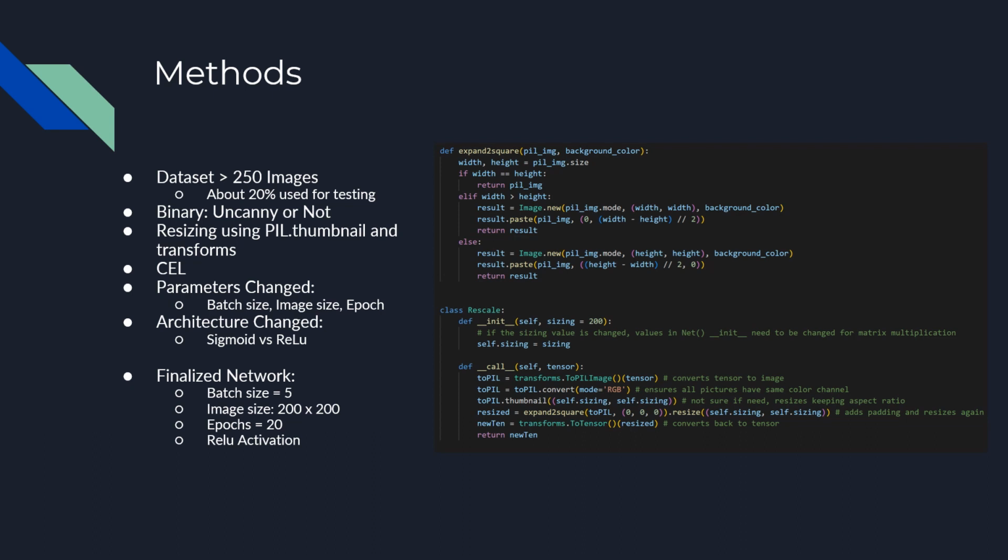The cross entropy loss function was used to calculate the loss. The final neural network and parameters used were determined by comparing batch size, image size, number of epochs, and the usage of the sigmoid versus ReLU activation function. Finalized batch size was determined to be 5, image size 200 by 200, number of epochs was 20, and the ReLU activation was used.